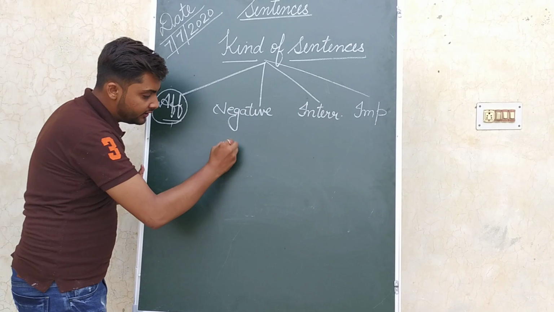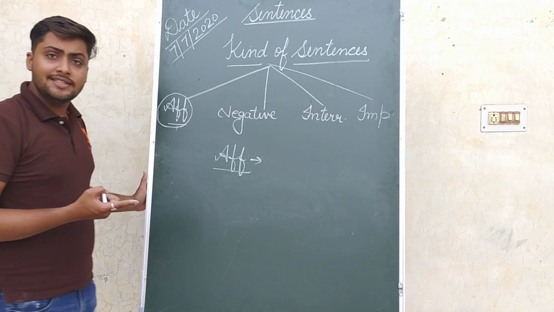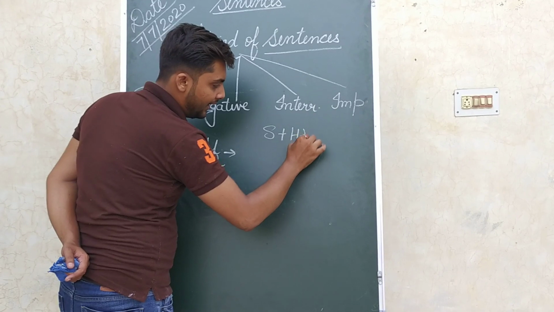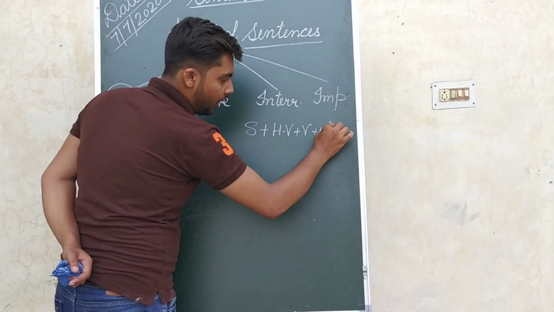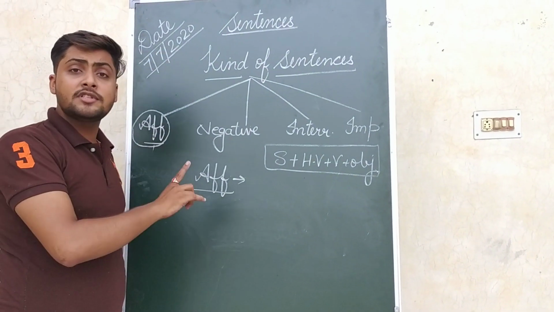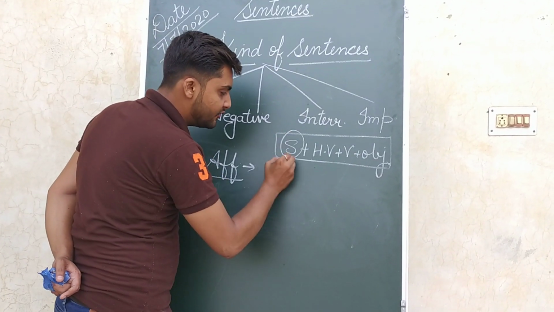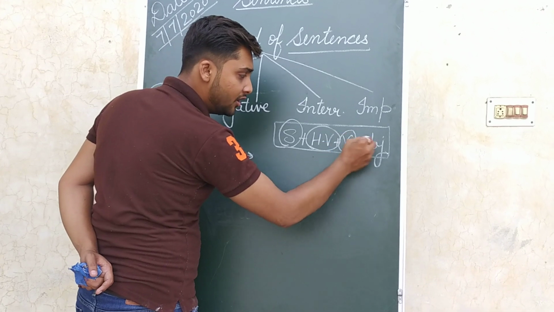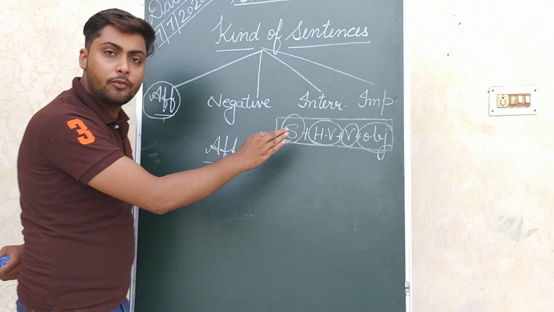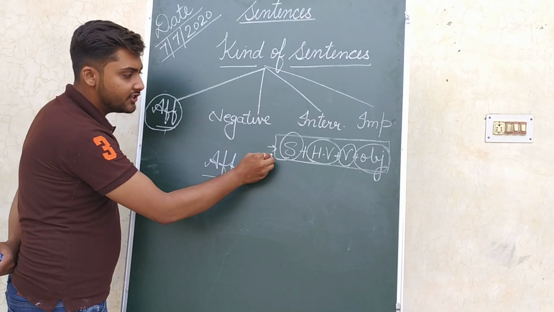First of all, we'll look at the structure of the affirmative sentence. See, if we want to frame a sentence, we need four things: subject, helping verb, verb, and object. These four things are required to make a proper sentence that has a complete sense. Let us discuss the structure. This is the structure of a sentence.